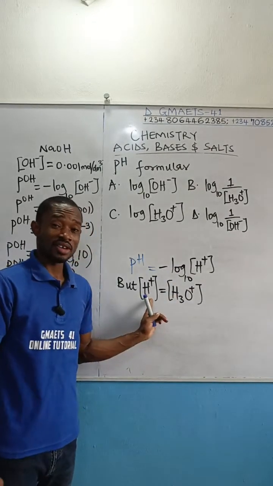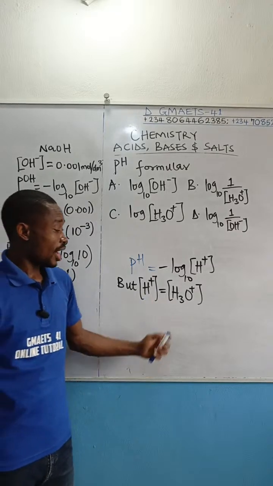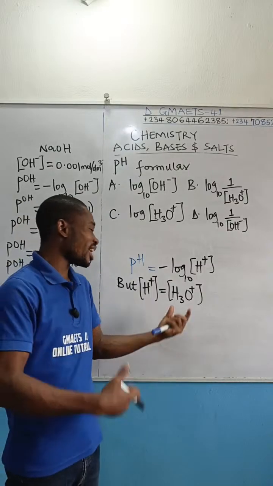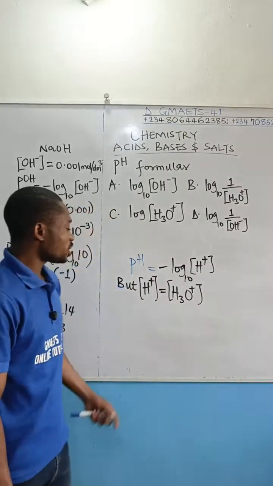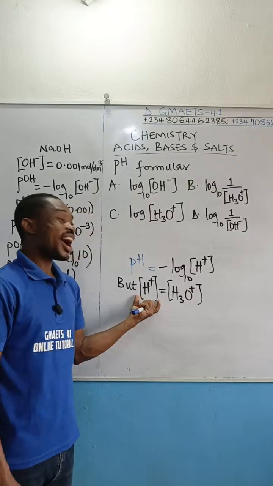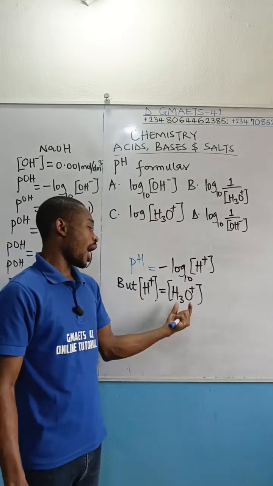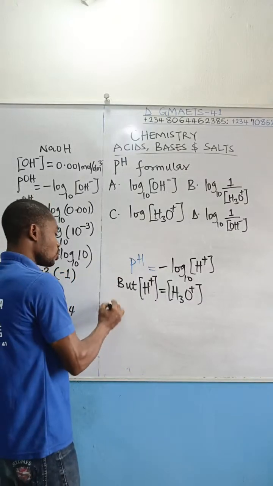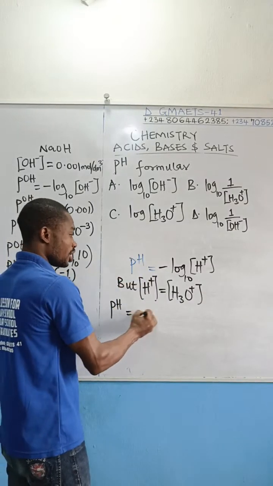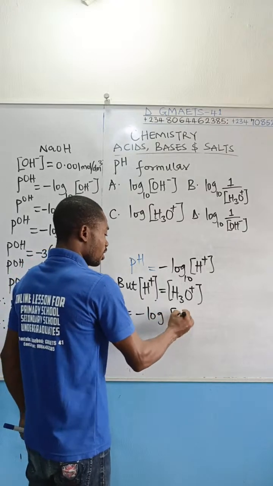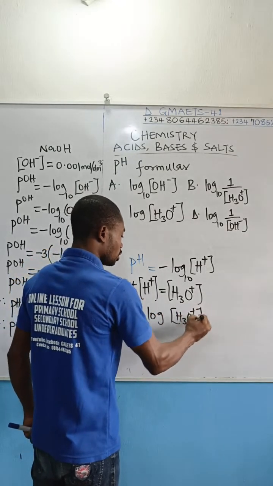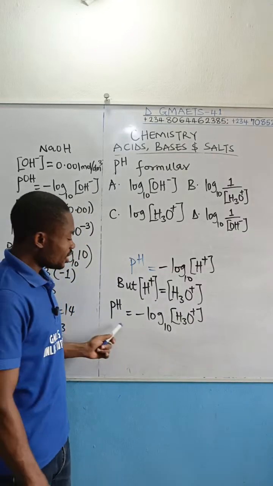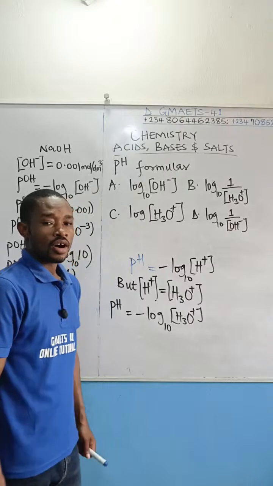This is according to Arrhenius, so you talk about hydrogen ion. According to Brønsted-Lowry's definition, you refer to hydrogen ion as hydroxonium ion, which means whether I write the hydrogen ion concentration as this or as this, they are both the same. So permit me to rewrite that pH to be equal to negative logarithm of hydroxonium ion concentration to base 10. So this is the formula of pH. This is the mathematical expression of pH.